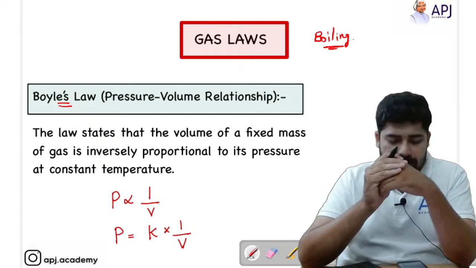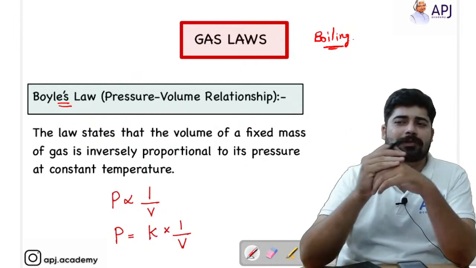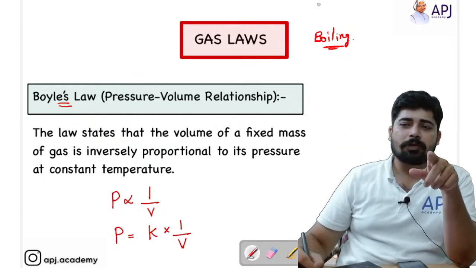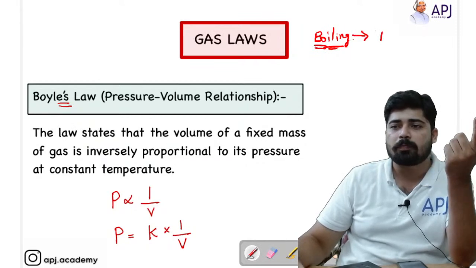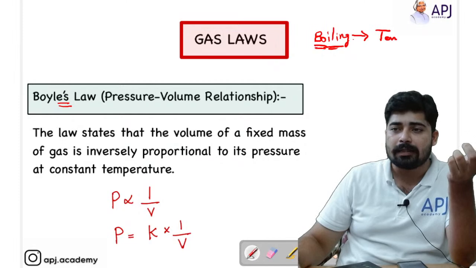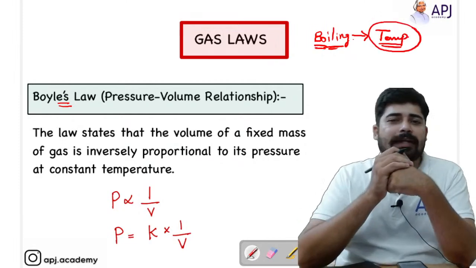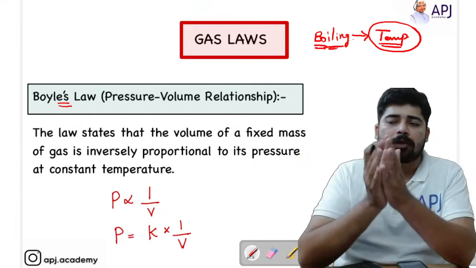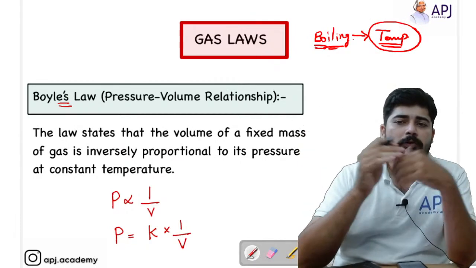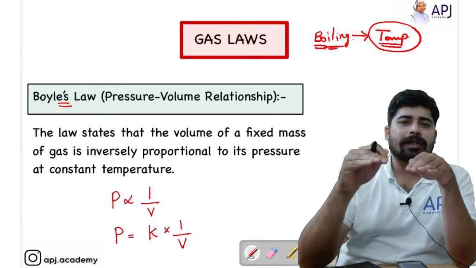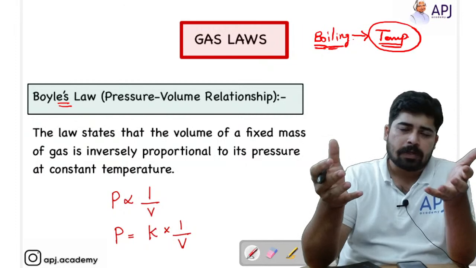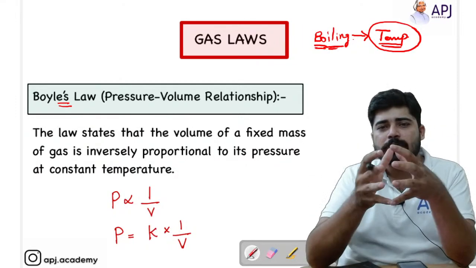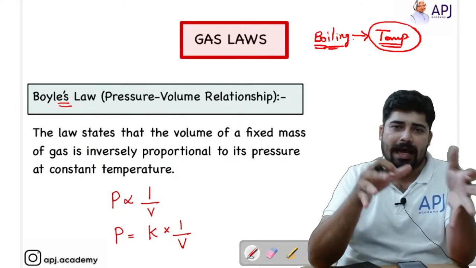That is not my point here. I am just giving you a trick that if I am asking you about Boyle's law, think about boiling. For boiling, what do you have to give? You have to provide temperature or thermal energy. So for Boyle's law, temperature is constant. Temperature is constant according to Boyle's law. So if temperature is constant, then what is Boyle's law saying? Boyle's law gives clear guidance on the pressure-volume relationship of a gas.